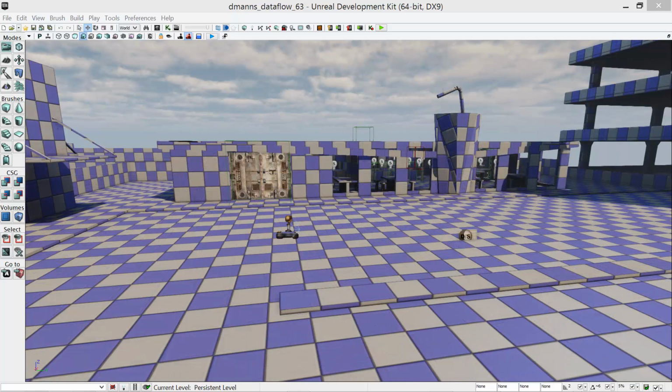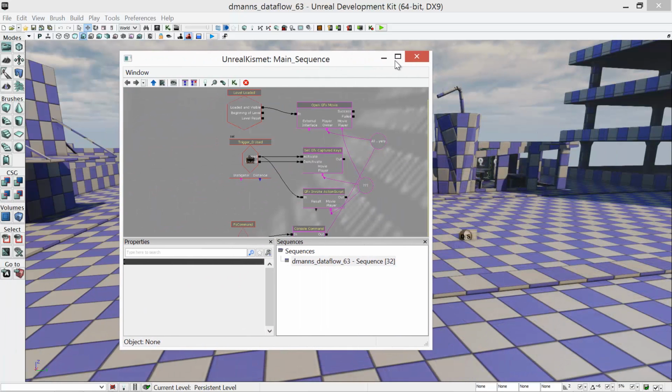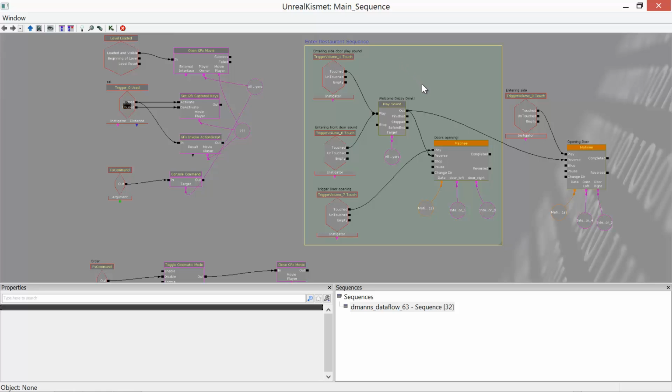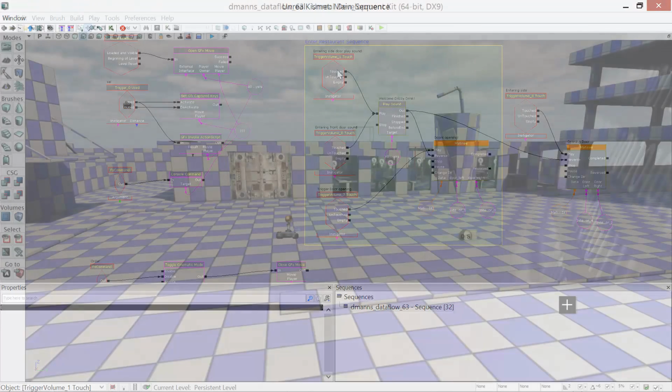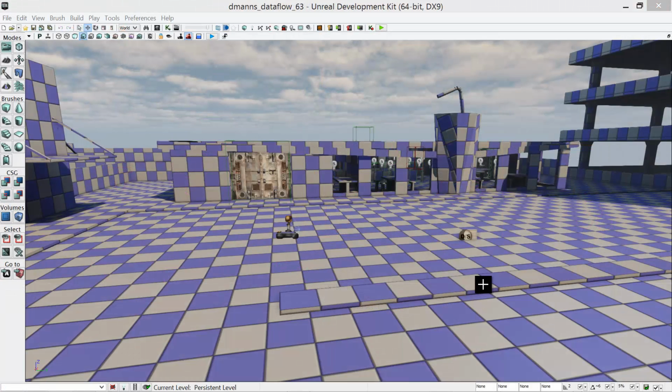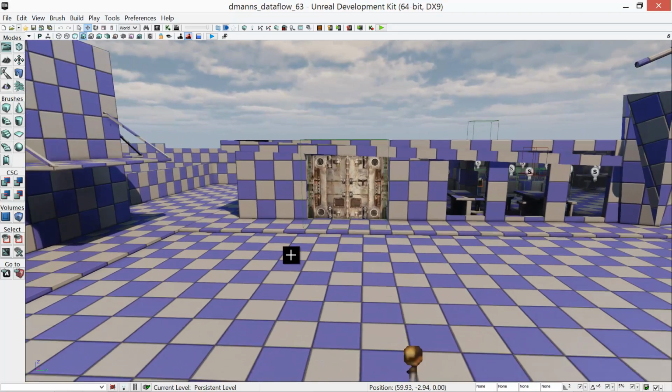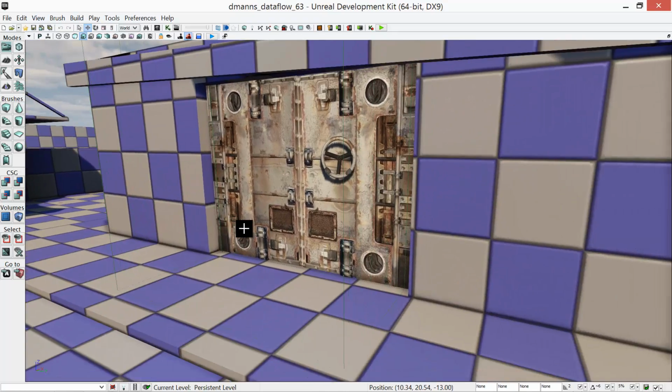Let's take a look at Kismet. Here we have a scripted event to open sliding doors in order to enter the restaurant. We will have to recreate the script and copy the physical doors to the new location in order to reproduce the same opening door sequence. Let's take a look at the physical elements that are in the game level and then compare them to what is in Kismet and show the sequence of events that will take place.